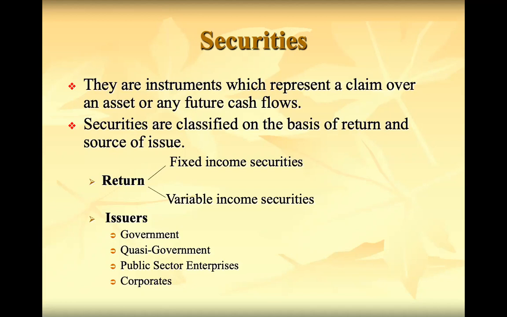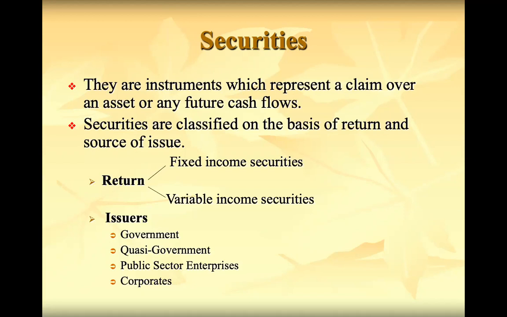Issuers can be classified as government, quasi-government, public sector enterprises and other corporates. Government means the central government or state government.